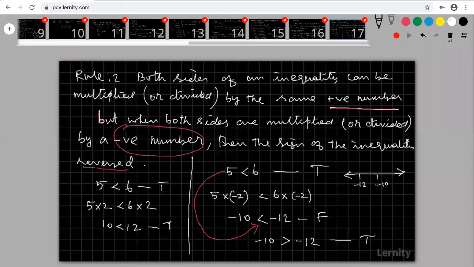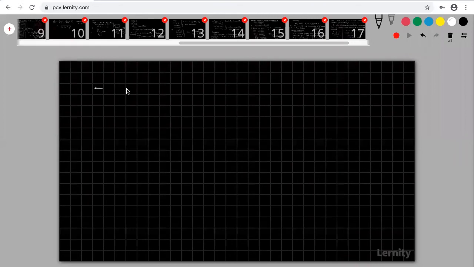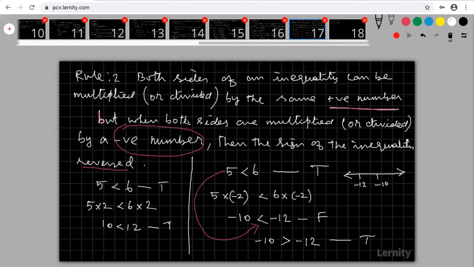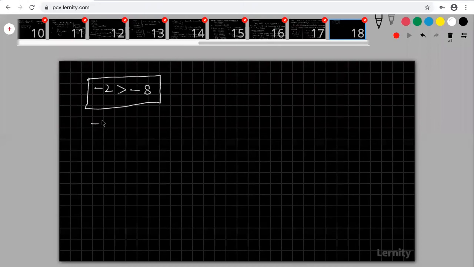Okay, Harish, again you multiply by minus 2, what happened? Harish, I am coming to your point: minus 2 greater than minus 8. Are you okay? Now you apply rule 2. This is your inequality. What is my rule 2? When both the sides are multiplied by a negative number. Now multiply by some negative number. I am going to multiply by minus 1 on both the sides.